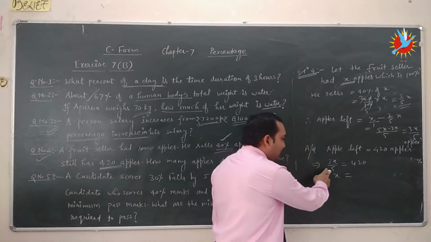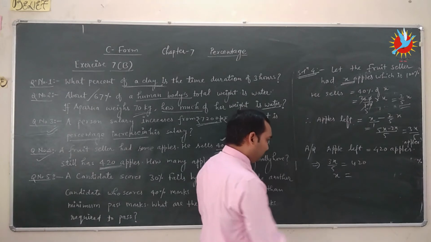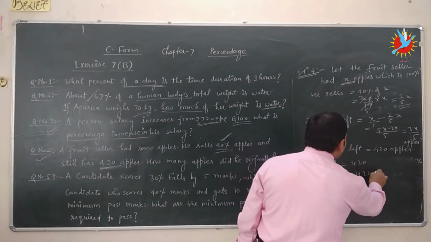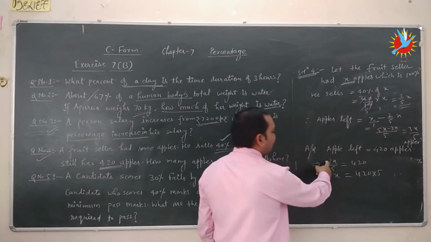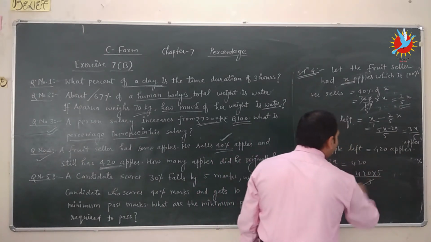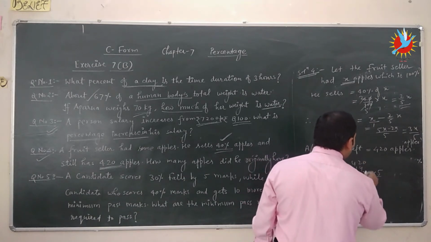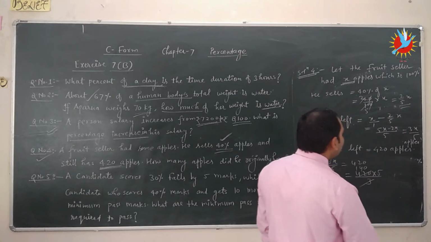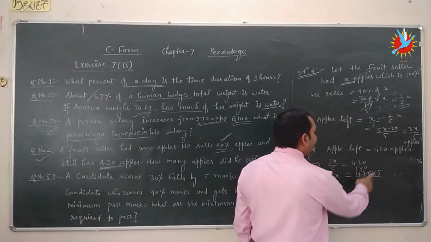Here 5 is in the form of division, 5 is the denominator, so we multiply 420 into 5, and 3 is multiplied with x, so here we divide by 3. Means 420 divided by 3, which is equal to 140, into 5.